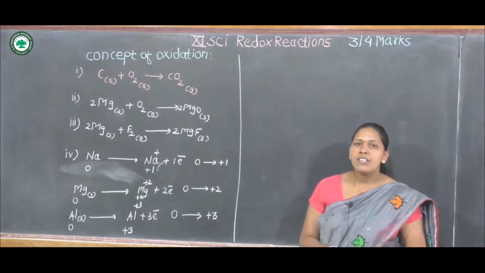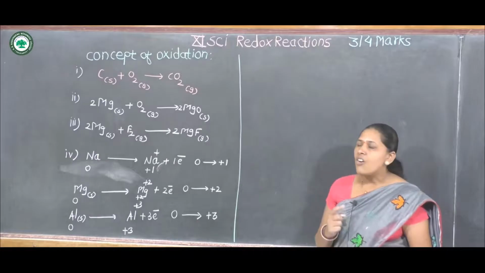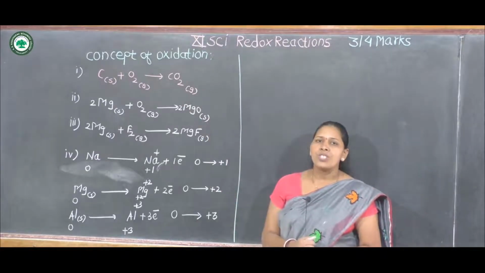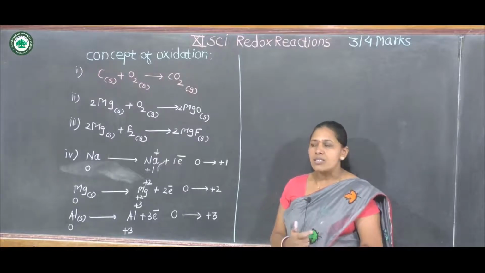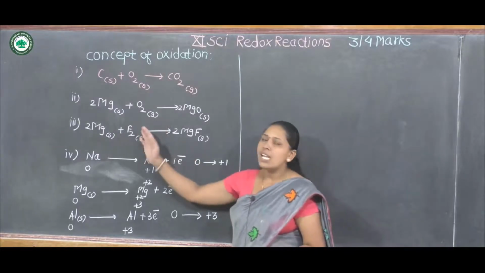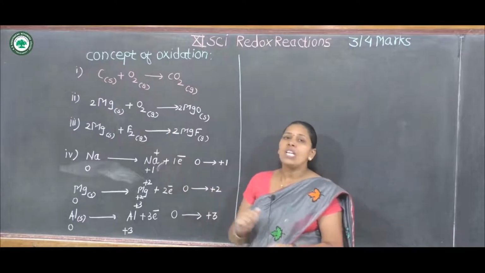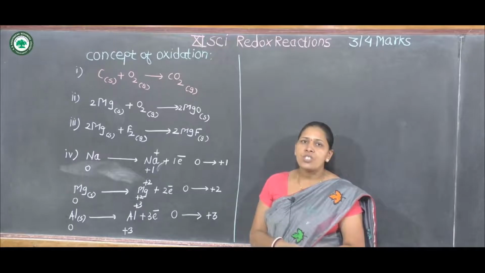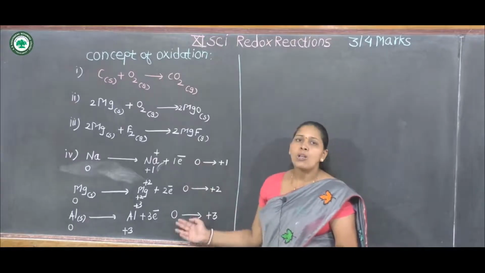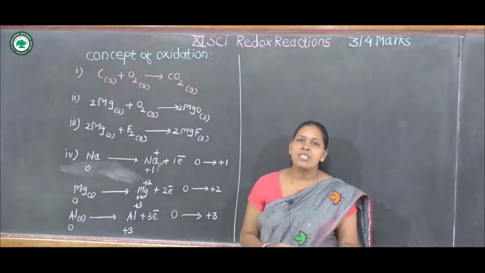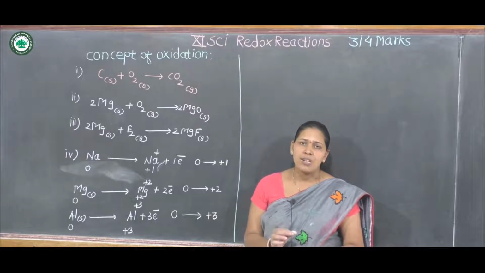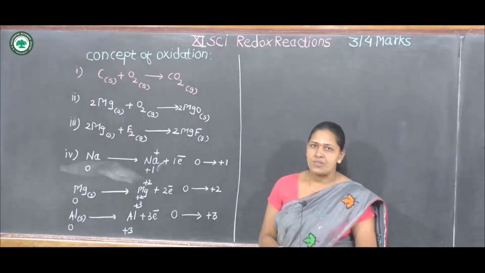What are the definitions of oxidation? First one is combination of any element or substance with oxygen. Second one is combination of any element with an electronegative element. Third definition of oxidation is loss of 1 or more electrons by any species. And the fourth definition, increase in oxidation number, is also called oxidation.